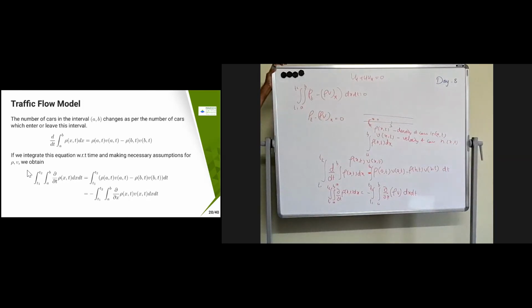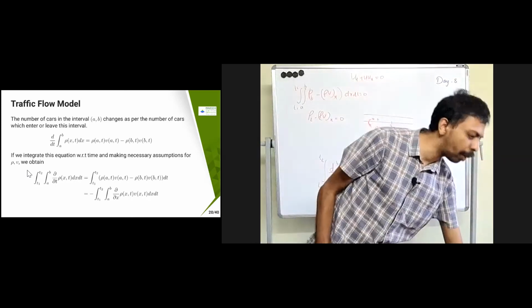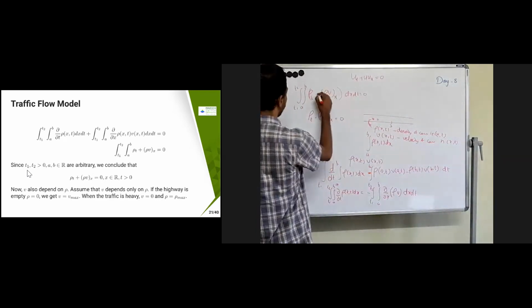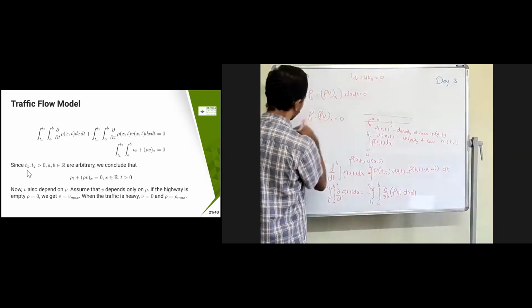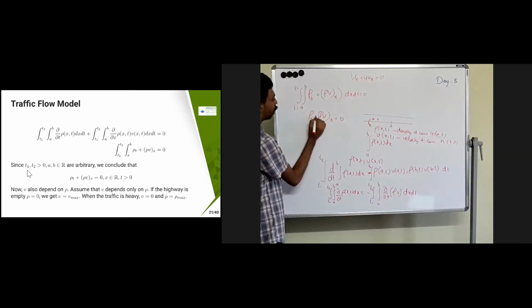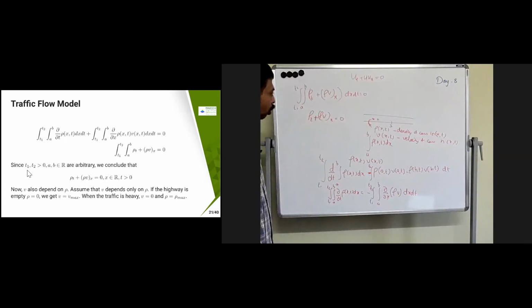So this is the one thing which we have derived. Now we will see the physical interpretation of it. Sorry, this is going to be plus. Here it is minus, so it goes to the right side. Not minus, it is going to be rho t plus rho v x equal to 0.